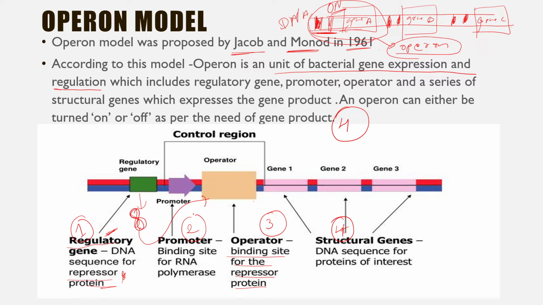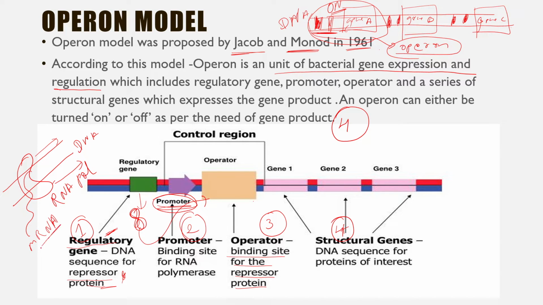Number three is our promoter. What is the function of the promoter now? When the transcription process takes place, suppose this is DNA, an RNA needs to be synthesized from it. Who does this? This is done by an enzyme called RNA polymerase. RNA polymerase simply moves over the fragment of DNA like this, and along with its movement, it simultaneously synthesizes an mRNA, messenger RNA, or any RNA.